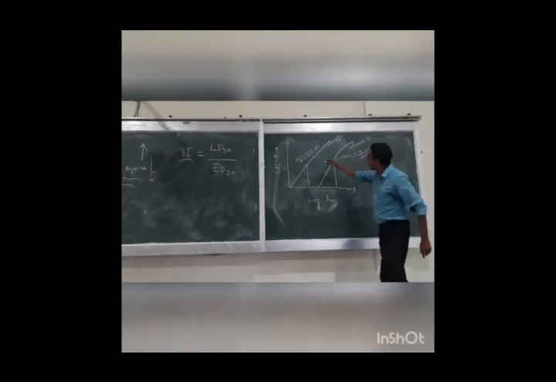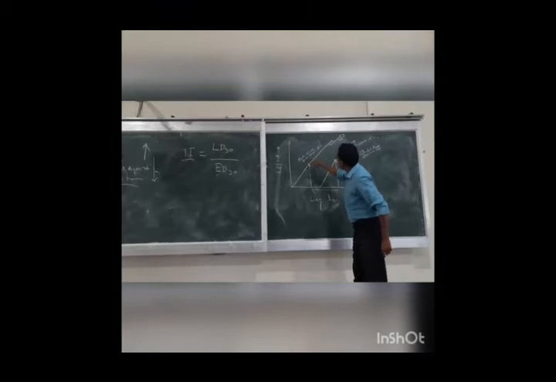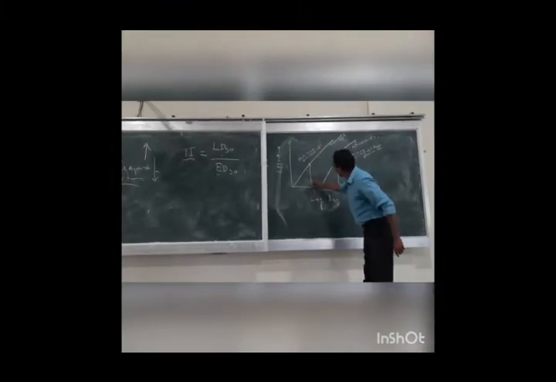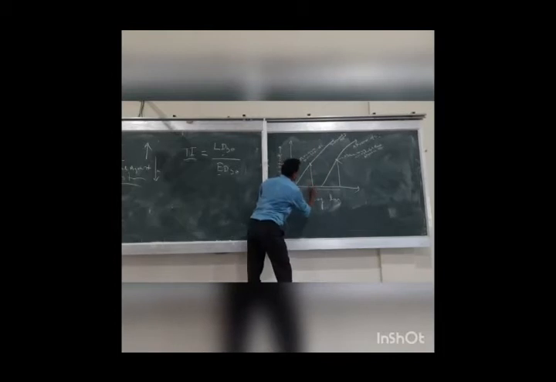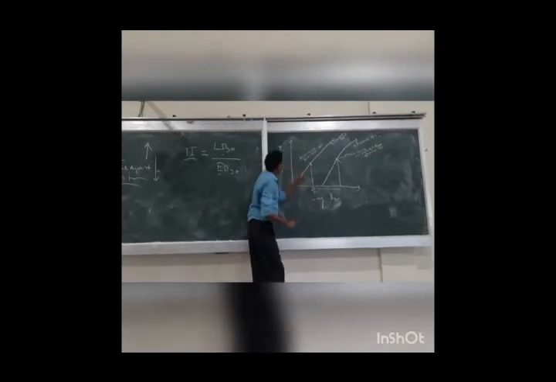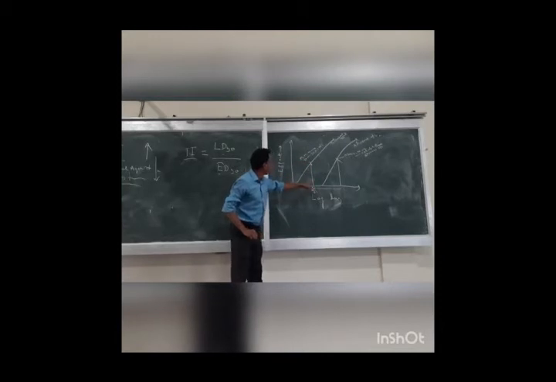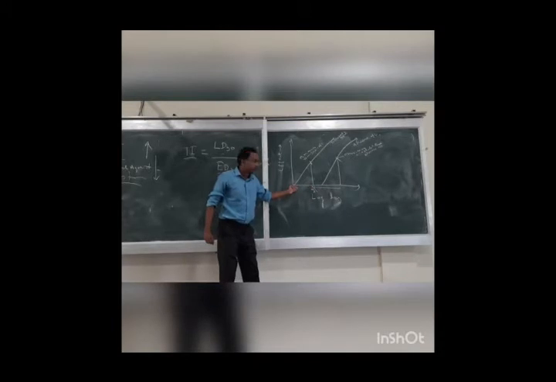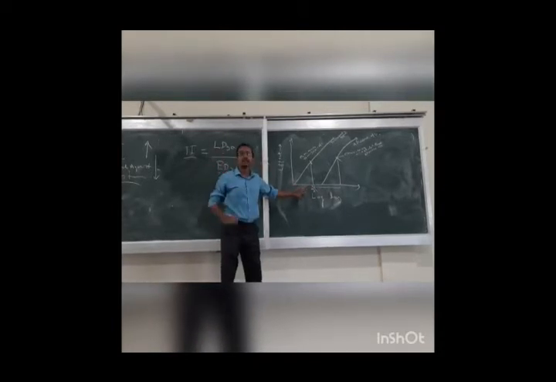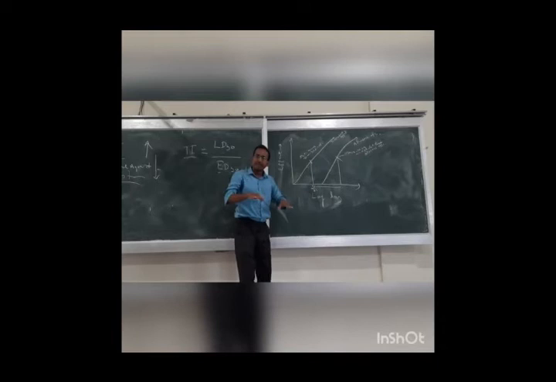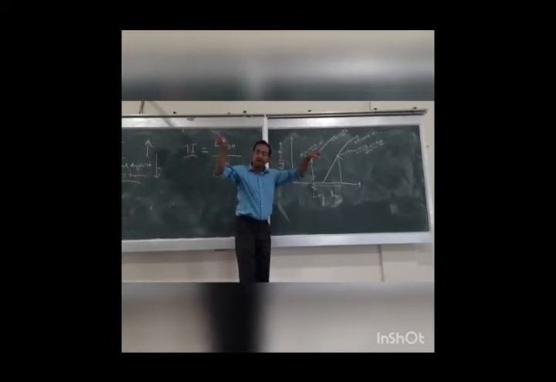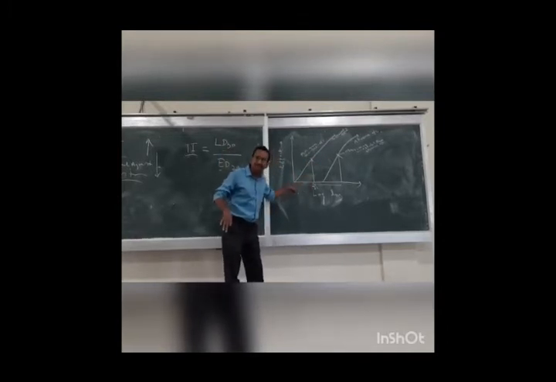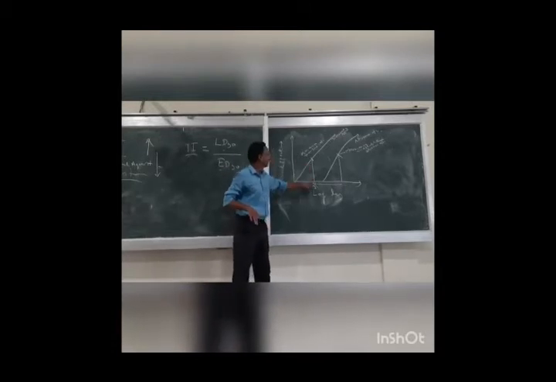Then here, it is the minimum therapeutic effect. Draw the line, means this concentration. Suppose this concentration is 5 mg. Suppose this concentration here in line is the minimum therapeutic effect. Means if you move leftward, suppose 4, 3, you cannot get the therapeutic activity. To get therapeutic activity, the drug has a certain bioavailability range. Therapeutic range means below 5 concentration, the drug does not touch that therapeutic range. That is why it is the minimum therapeutic range line.